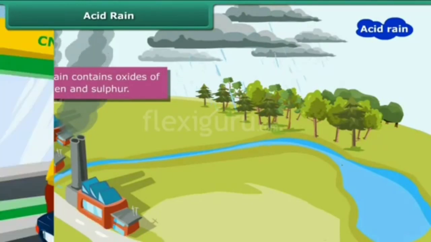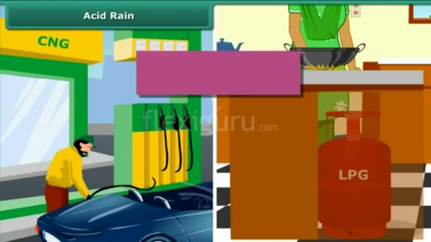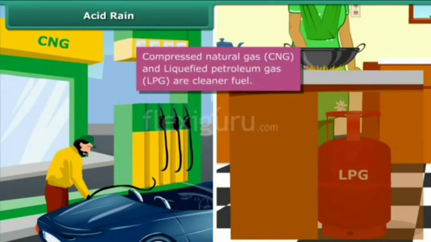How can we reduce acid rain? How can we prevent acid rain? Use clean fuel like compressed natural gas (CNG) and liquefied petroleum gas (LPG).